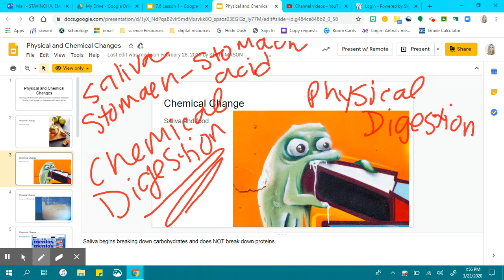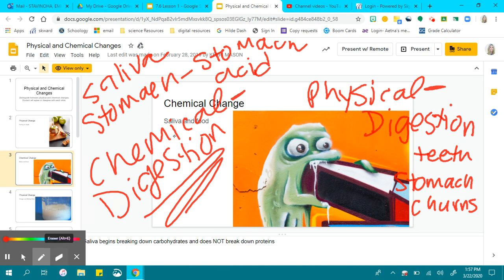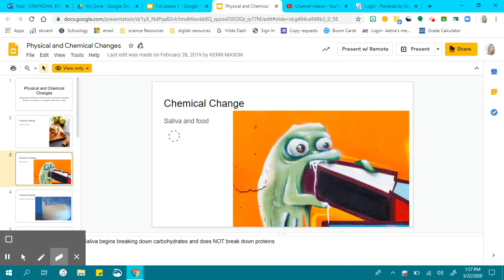Physical digestion occurs when our teeth break down the food, when our stomach churns and breaks down the food. So remember that when we had chemical digestion and physical digestion, we're talking about their changes. There are types of changes occurring.